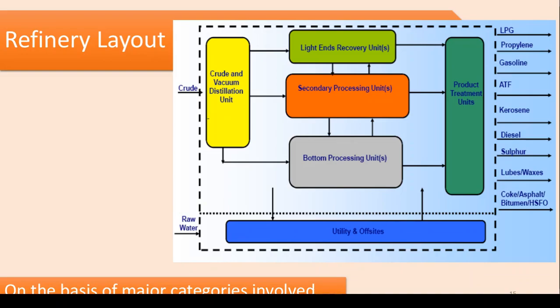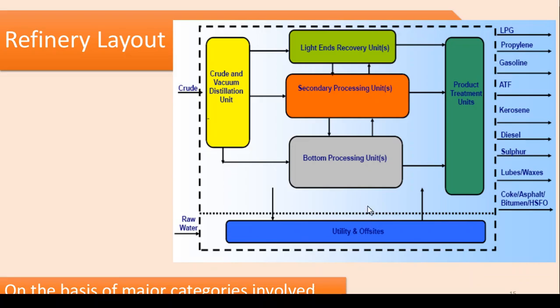As far as the refinery layout is concerned, these are the basic and important categories available here. For example, the crude and vacuum distillation unit is the primary unit, and then come the secondary processing units, where there are so many things, for example the FCC processing, the catalytic reforming unit, and many other units.